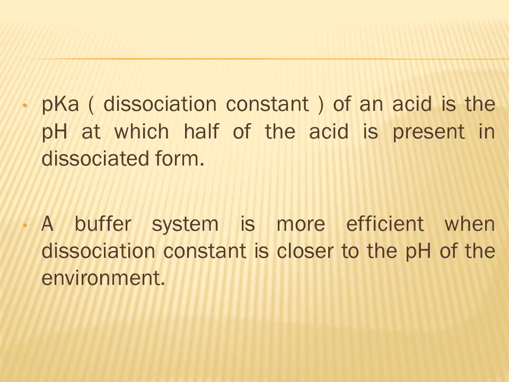So this is a revision of the same concept. Dissociation constant of an acid is the pH at which half of the acid is present in dissociated form. And another point to emphasize is that a buffer system is more powerful or more efficient when the dissociation constant of the acid is closer to the pH of the environment.